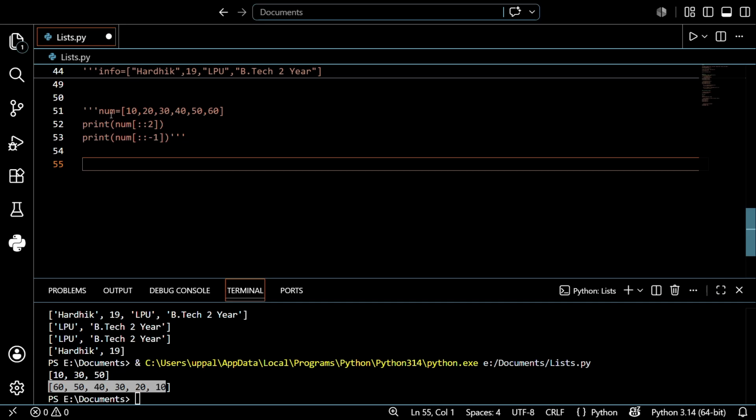Let's discuss how to assign a new value in the given list.